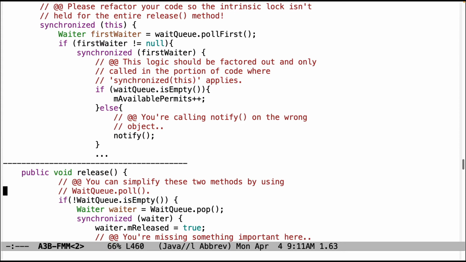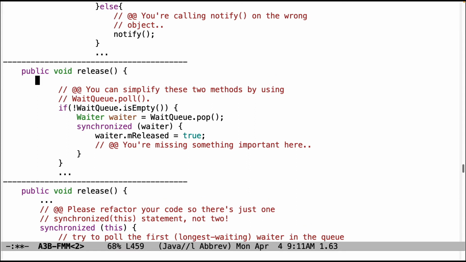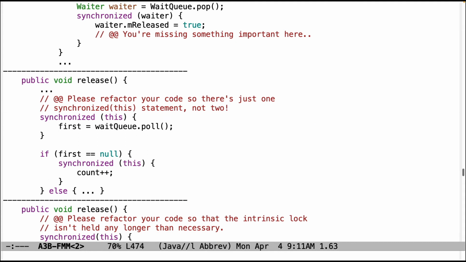Let's go down and look at some more stuff. Here's release. I left out some stuff here, but basically you don't need to use isEmpty and you don't need to use pop. Just use poll. That's a much more concise and clean way to do things. And then something important is missing here. It's not notifying the thread, so nothing will ever wake up. This code absolutely will not pass the test, so make sure you run the unit test and figure out what's going on. There shouldn't be a need for two synchronization sections here.